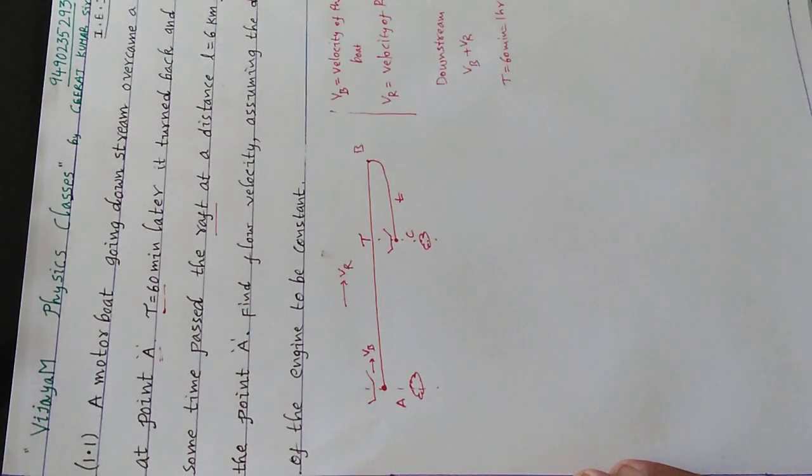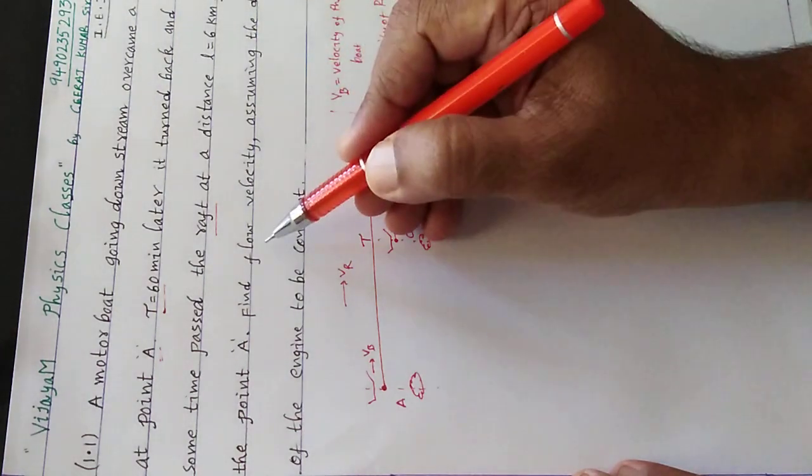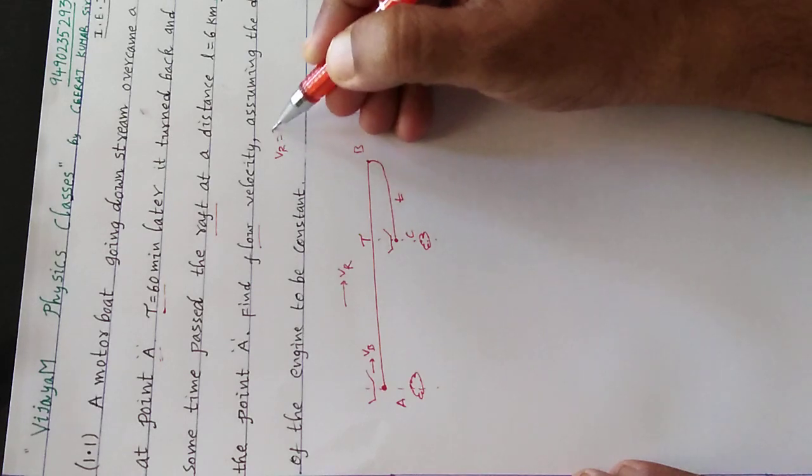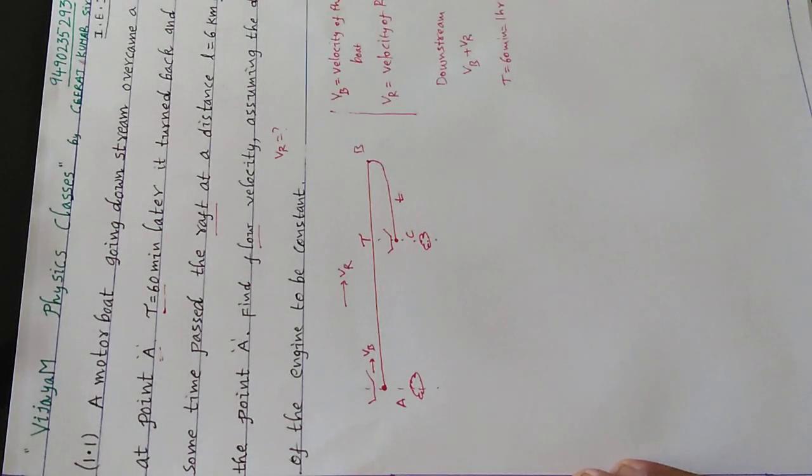Then how to solve this sum? What is the question he is asking? Find the flow velocity. Nothing but he is asking what is the velocity of the river. That we have to find. How can we find the velocity of the river in this case? There is only one simple concept here.